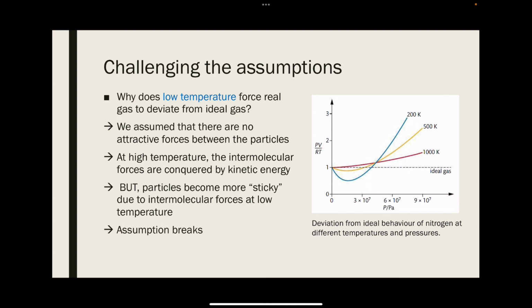However, low temperature means low kinetic energy, so the particles don't have much energy to run away from each other, so they become more sticky due to intermolecular forces at low temperature. As a result, our assumption, as exemplified by this 200 K curve, breaks from low pressure to high pressure.